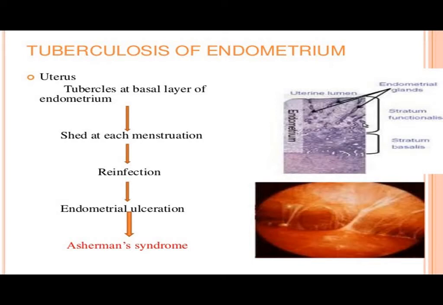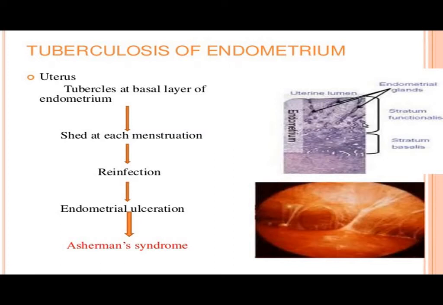In this, generally the mode of transmission is by lymphatics or by direct continuity with the fallopian tubes. The cornual ends are commonly affected in endometrial tuberculosis. There may also be hematogenous transmission. Basically the tubercles are situated at the basal layer of the endometrium, and they shed at each menstruation.